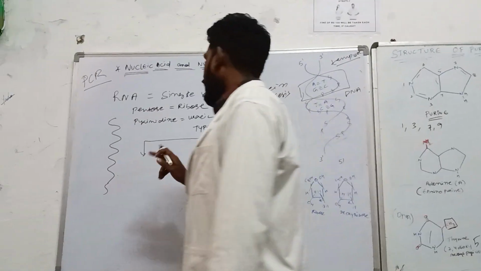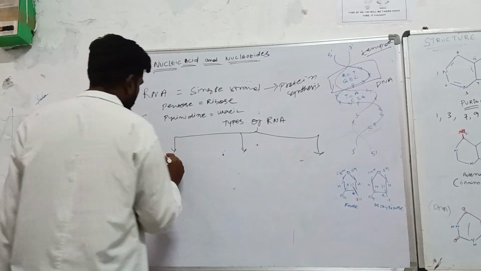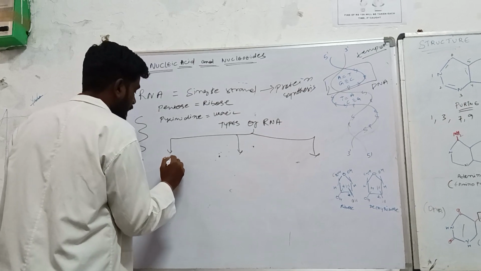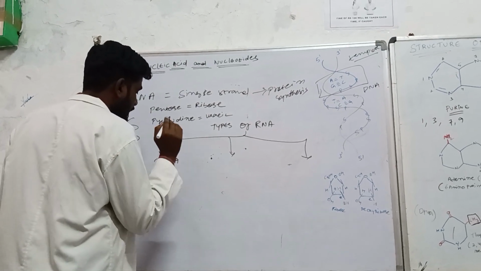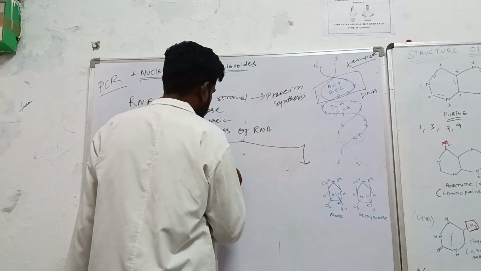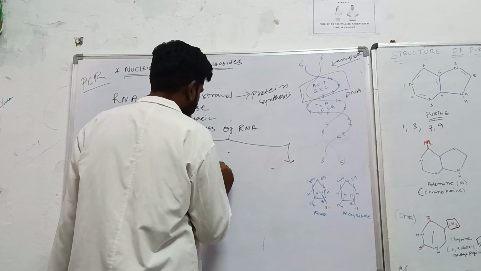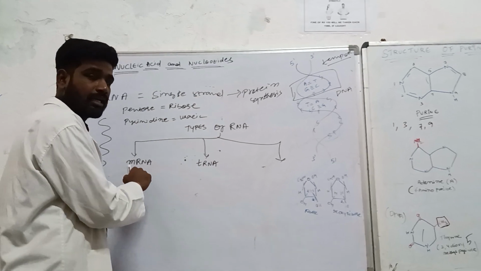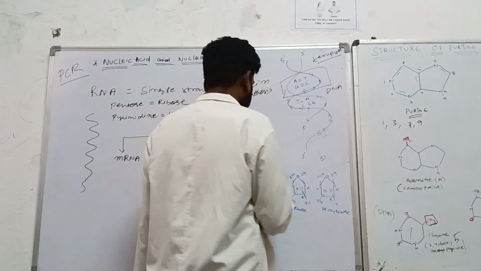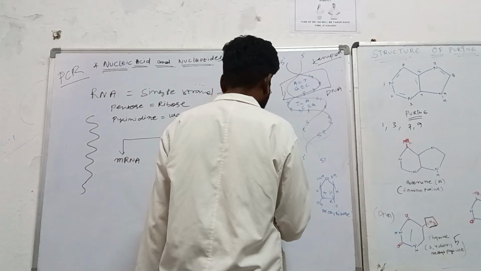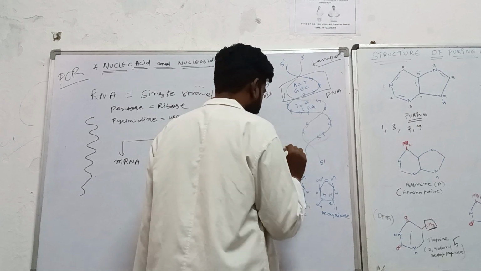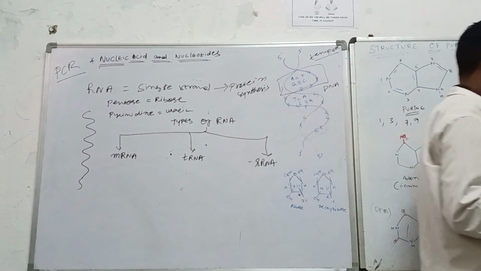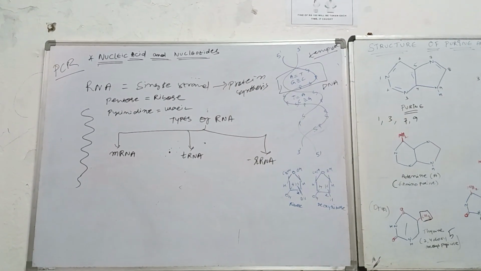Okay. Now, depending on the type of the RNAs, we have divided the RNA into mRNA, that is messenger RNA; the second thing is tRNA, transfer RNA; and the third thing is rRNA. ये पूरे माइटोकॉन्ड्रिया RNA, tRNA.